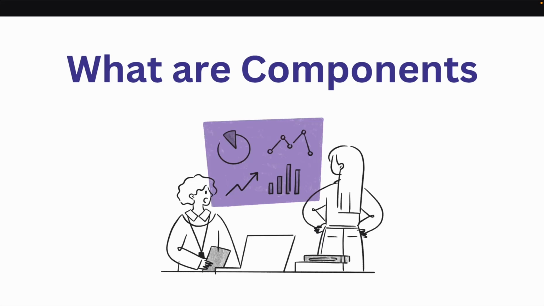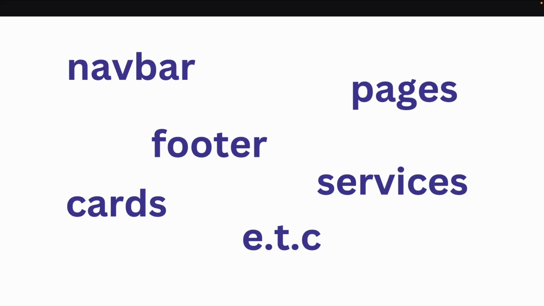So what are components in Angular? A component is the fundamental building block of an Angular application. It's more like a self-contained unit that controls a specific part of the application. Anything you see on the UI is a component. Examples of components are the navbar, the footer, the pages, your card, your sidebar. Different parts of your UI are components. Your entire page is a component. So all of these are components.